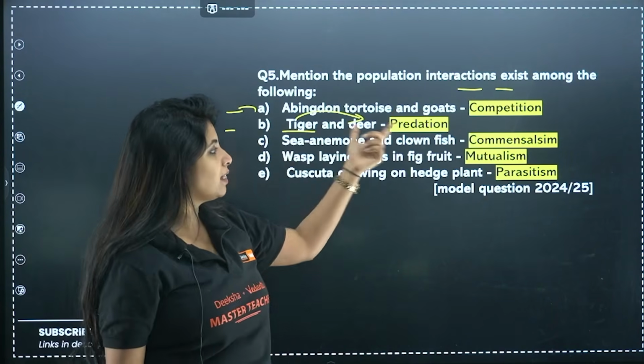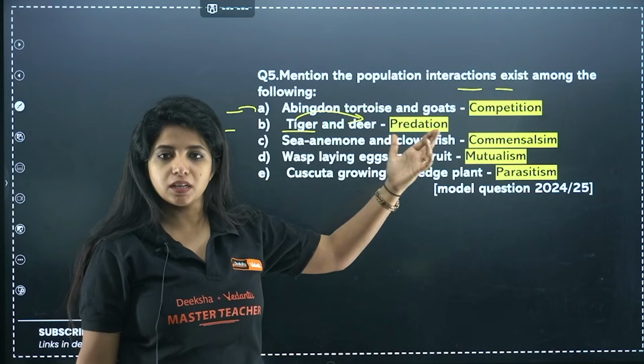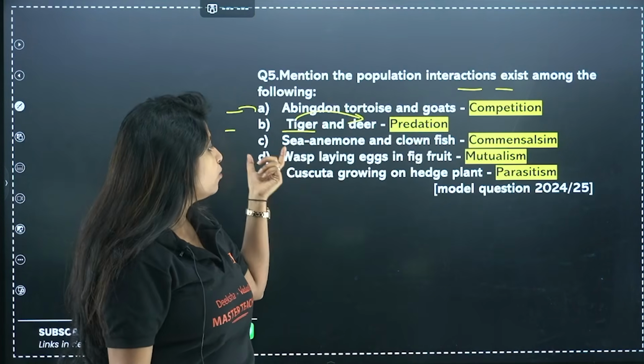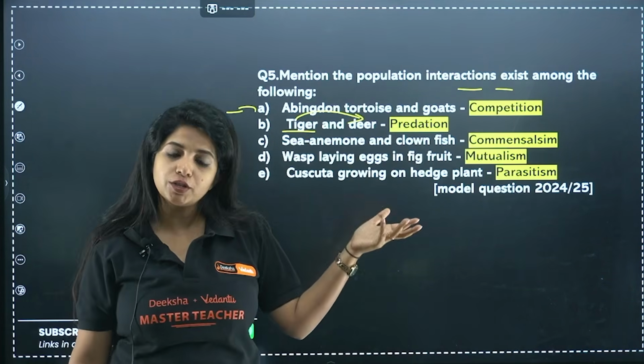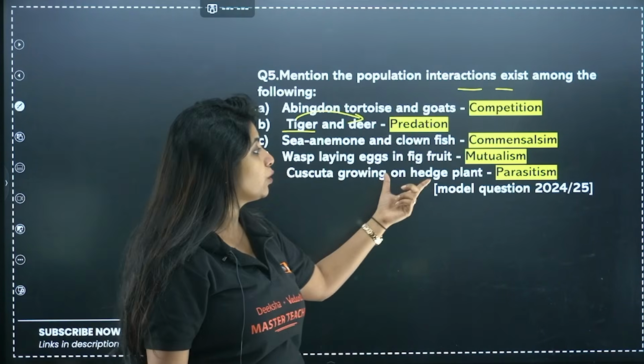Now sea anemone and the clownfish. We studied clownfish is just there for protection. So it's commensalism. And sea anemone is neither getting harmed. Wasp laying eggs in the fig fruit. Mutualism. Both of them are helping. One is getting shelter, one is getting pollination done. Cuscuta growing on the eggplant.